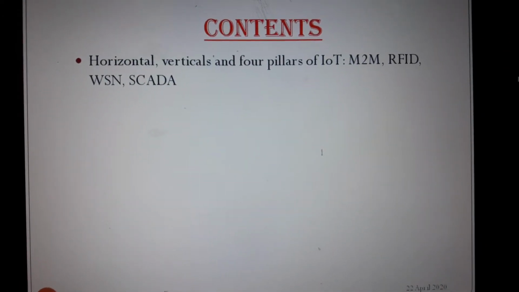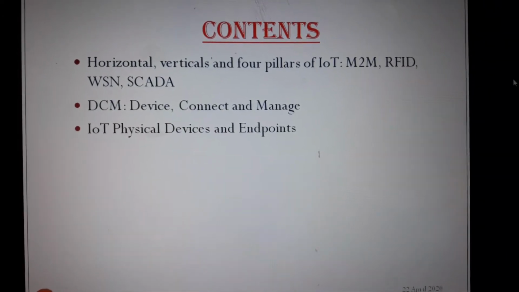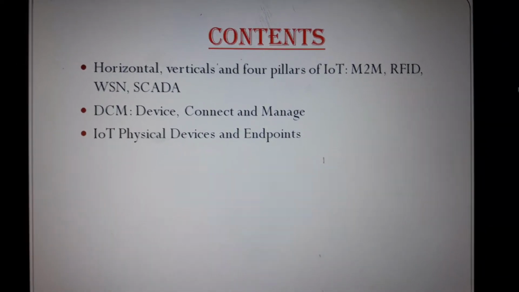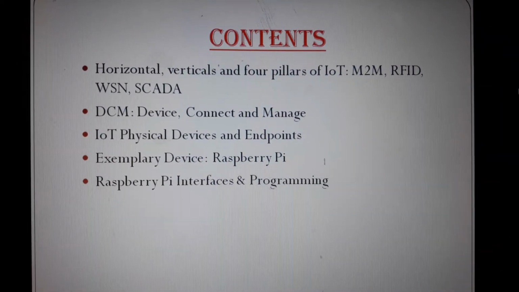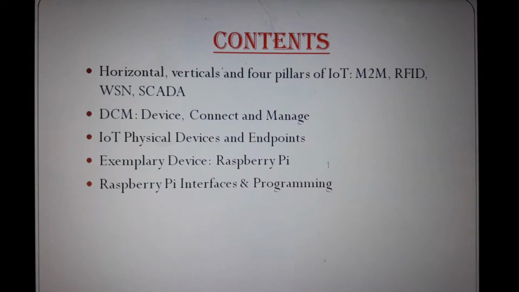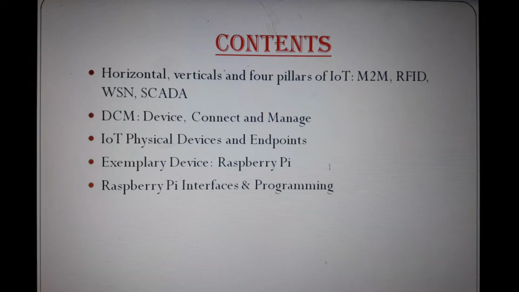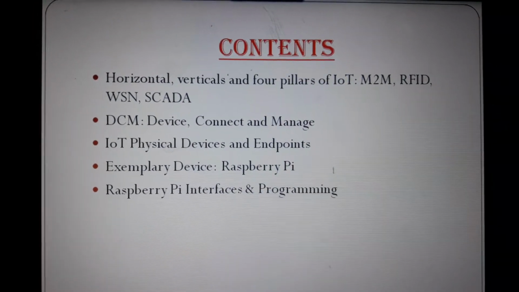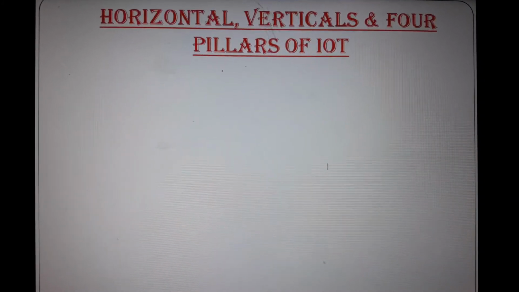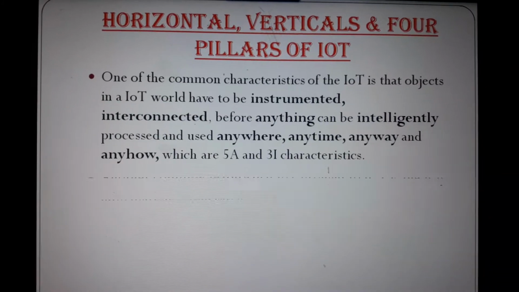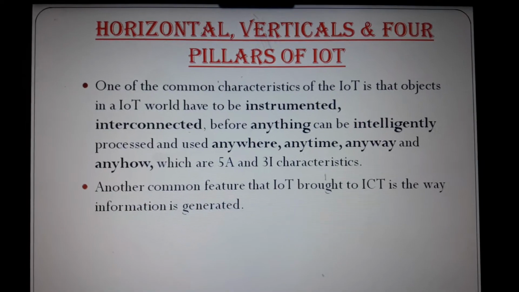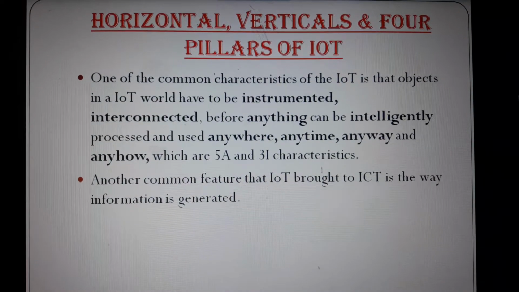The unit contains the horizontal and vertical pillars and the four pillars of the IoT: M2M, RFID, WSN, SCADA. DCM, Device Connect Manage, IoT physical device endpoints, exemplary device, Raspberry Pi interfaces and programming, BeagleBoard. Horizontal and vertical pillars.